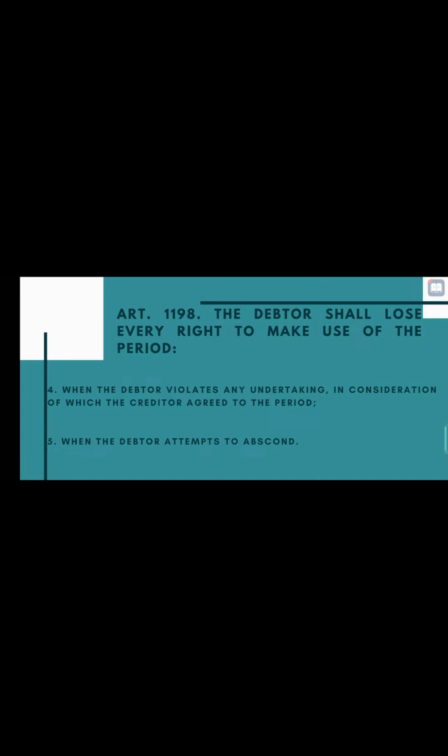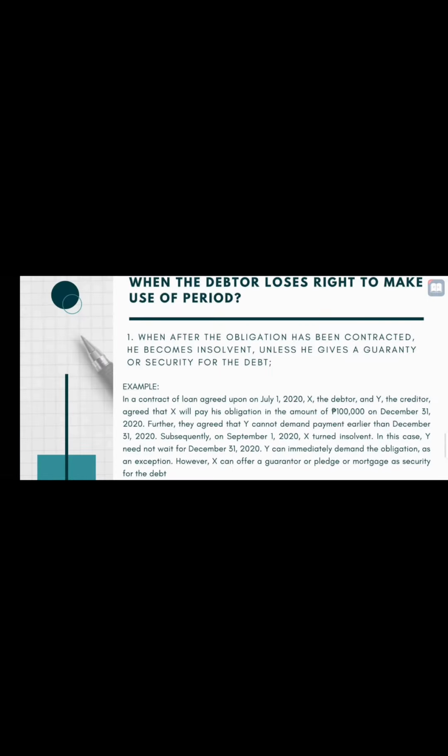Based on the 5 cases that we mentioned in Article 1198, the debtor shall lose every right to make use of the period, meaning the period is discarded and the obligation becomes demandable at once, or immediately demandable. This is actually based on the fact that the debtor may not be able to comply with his obligation. So this is the example of number 1.